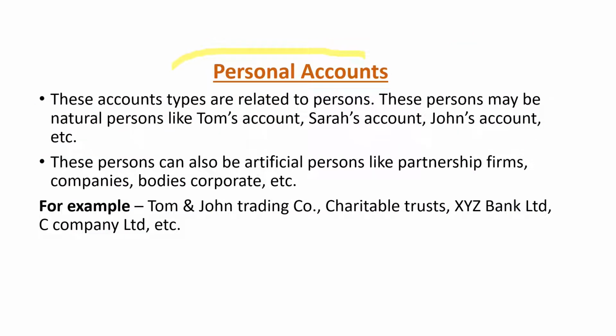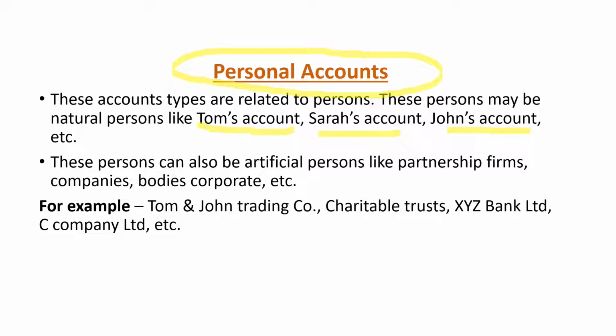As the name suggests, personal accounts are related to people, to a person. But in the eyes of accounts, these persons are not only real persons. They could be artificial persons. The real persons could be Tom's account, Sarah's account, John's account, any name could be here.